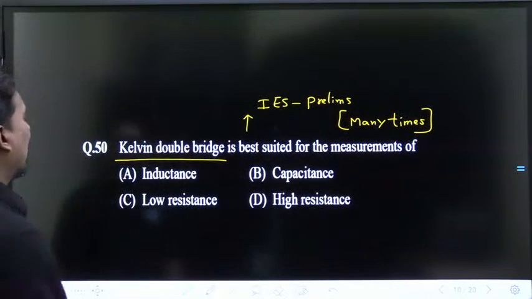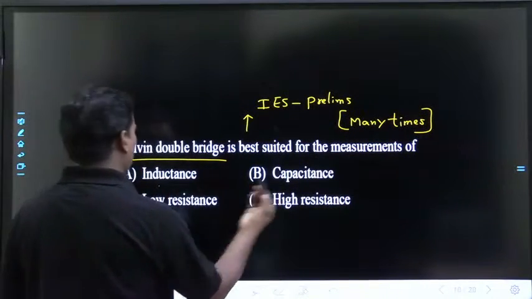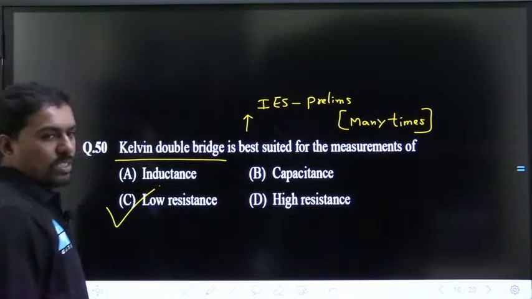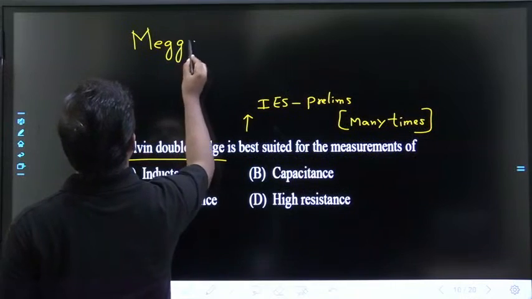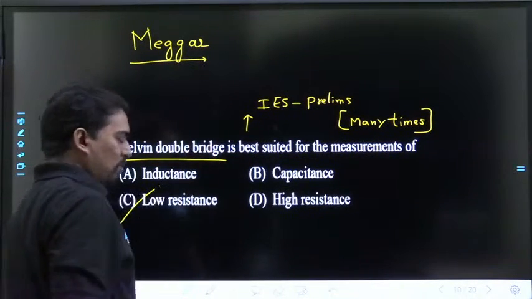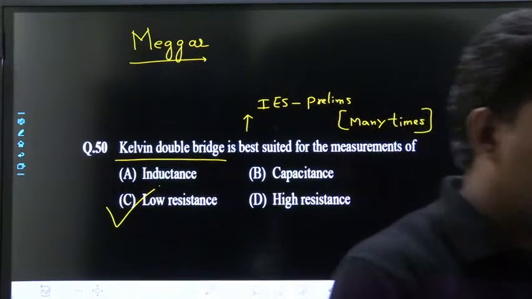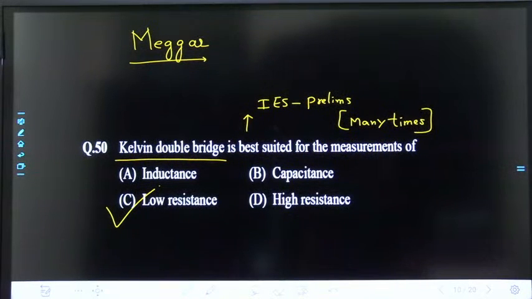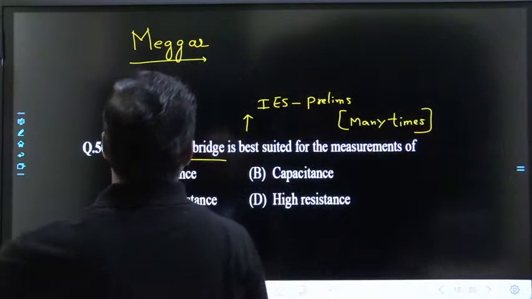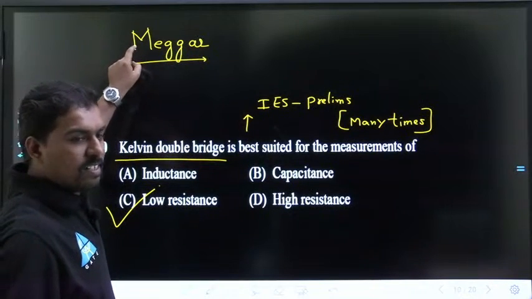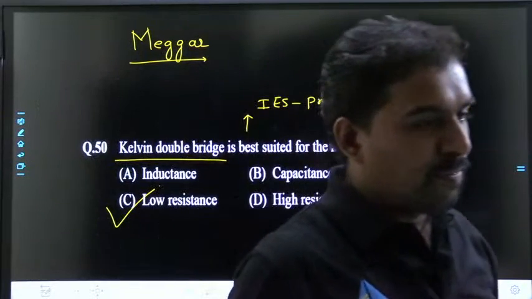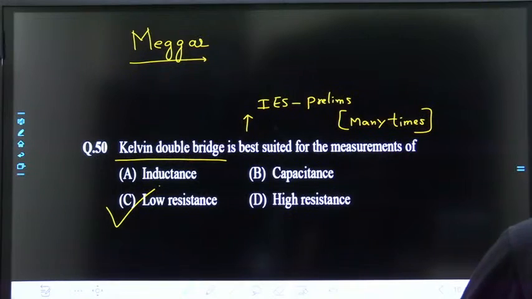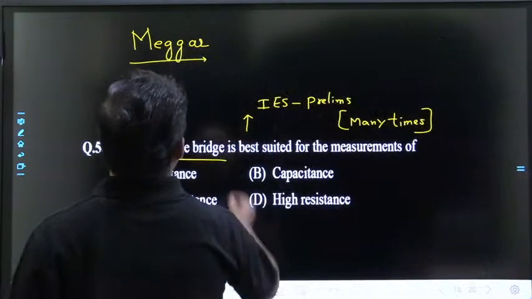What is the answer? Kelvin double bridge is best suitable for the measurement of inductance, capacitance, low resistance, high resistance. Megger, I've heard this word, Megger is used for, I'm asking Megger. Kelvin for low resistance, Megger for? Any idea? Very good. Megger is for high resistance.